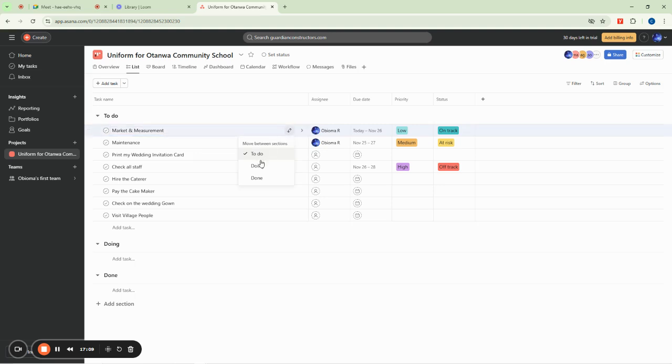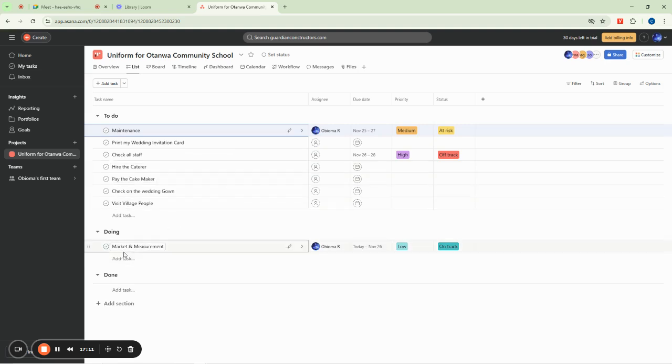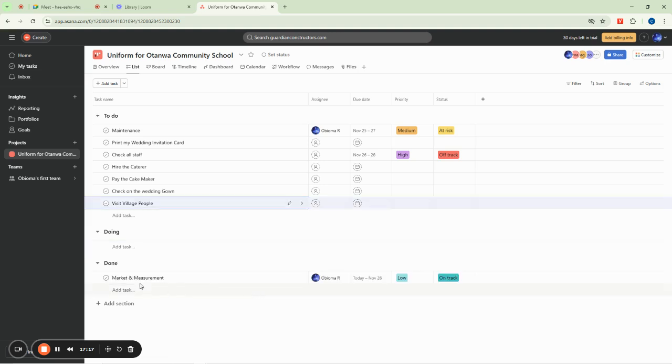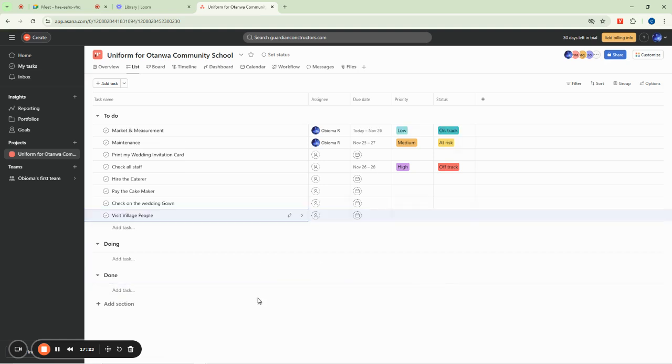If you started doing the job newly, you can say, okay, doing. It has come down here. If you're done with it, I can say, okay, move it down to what? To done. See now, it's on done. If you still want to move it back up, you can just click here and move it to what? To do. See now, it's so simple. This one is really not difficult.